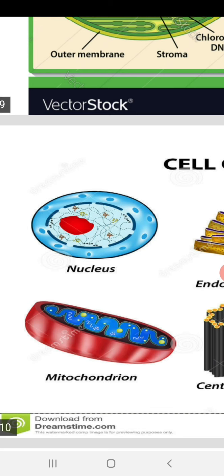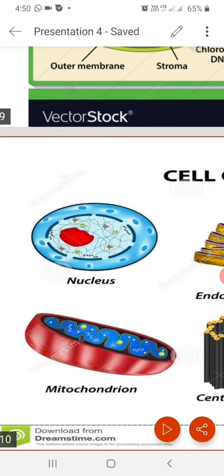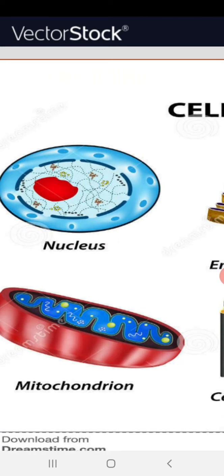It cannot be dealt with along with the other cell organelles that are now discussed in brief, because if we go into the detail of respiration, it will take more than 1 hour to discuss the different phases of cellular respiration, like glycolysis and the Krebs cycle, the TCA cycle. So it is a major topic, and it cannot be included in this. I am just mentioning that it is one of the cytoplasmic cell organelles.